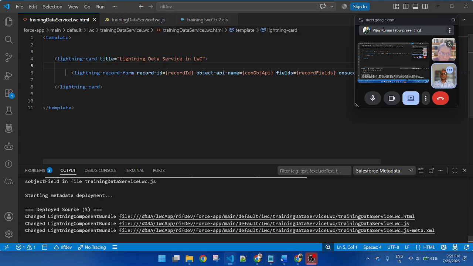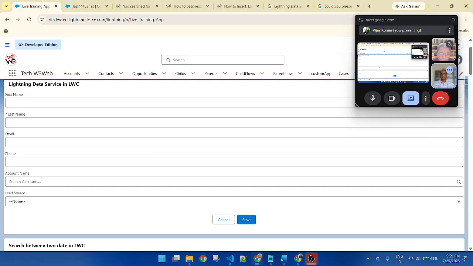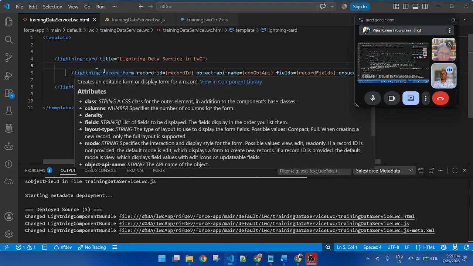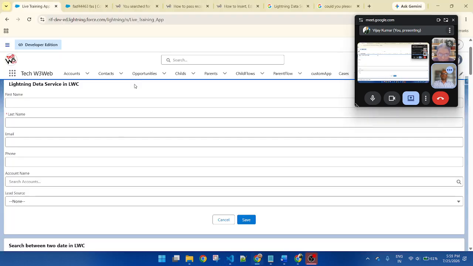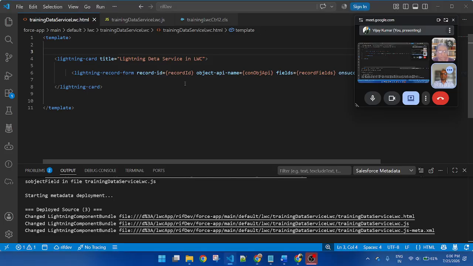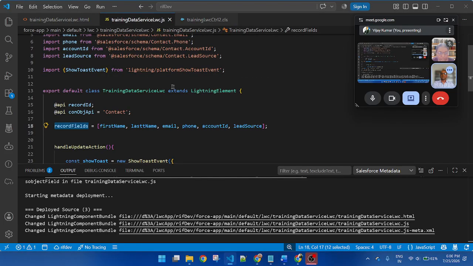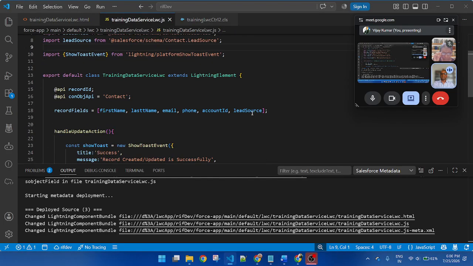So the form is automatically created through Lightning record form. Lightning record form is a Lightning Data Service element. It will automatically create the form. Okay. If you want to display more fields, you simply add here, import here, and pass the variable here. The field will automatically display on the page. Got it?